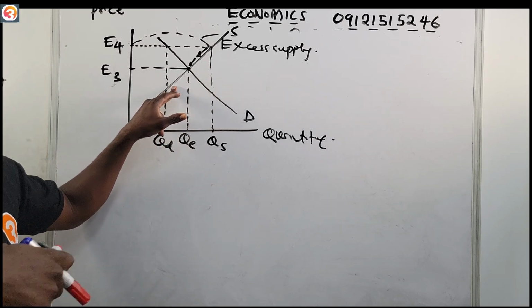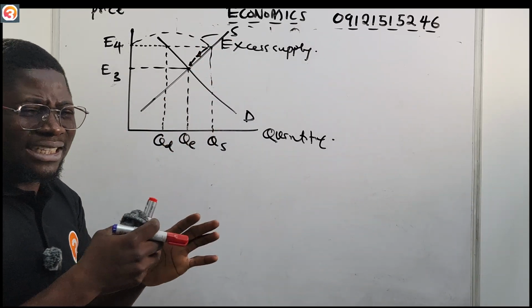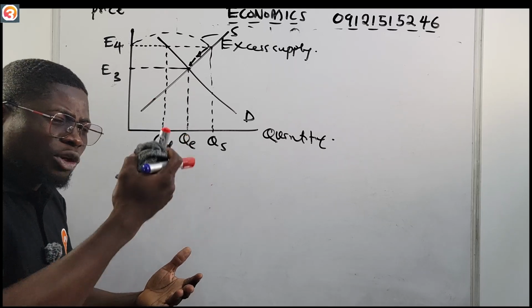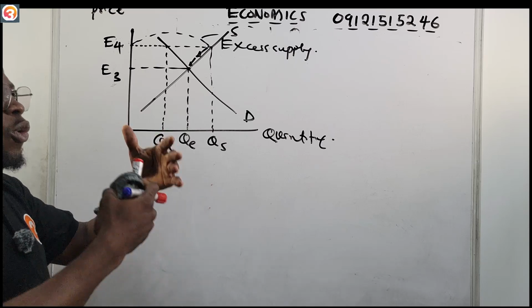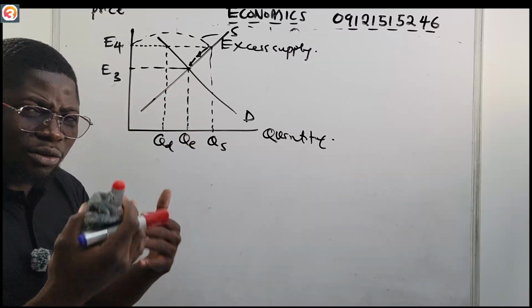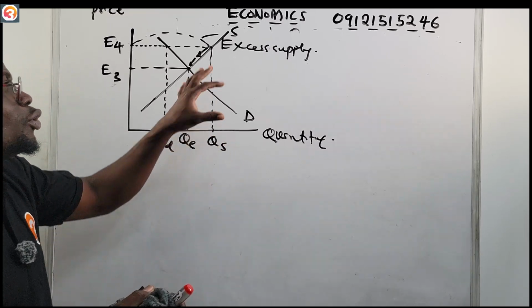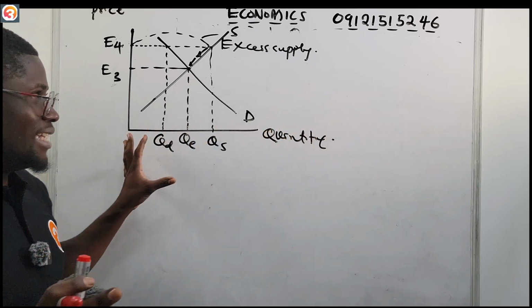That is how the equilibrium price is reached. It's not as if they just drop the price to one price that they know will be the equilibrium price. No, they begin to drop their prices, they begin to lower their prices in small steps. As they lower their prices and people are buying, it sends a signal to them that they are doing well. Let us drop it a little bit further so that they can clear their excess supply. All right, so that is that.